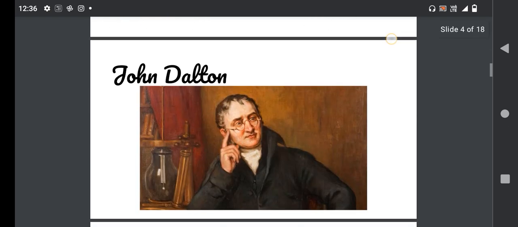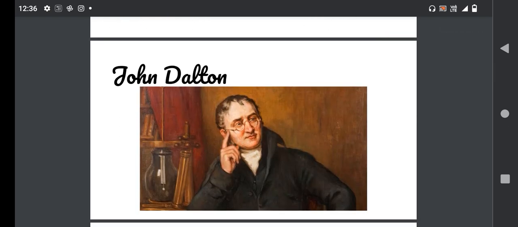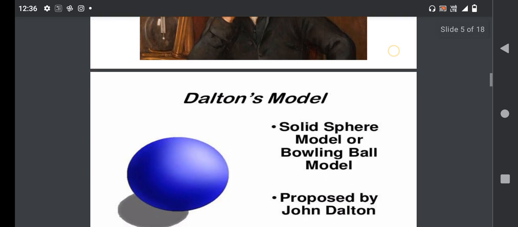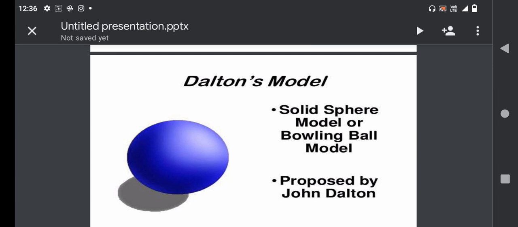John Dalton was an English scientist who came up with an idea that all matter is composed of very small things. It was the first complete attempt to describe all matter in terms of particles. He called these particles atoms and formed an atomic theory. In this theory, he claims that all matter is made up of atoms and atoms are indivisible and indestructible. All atoms of a given element are identical in mass and properties. Compounds are formed by a combination of two or more different kinds of atoms. A chemical reaction is a rearrangement of atoms.